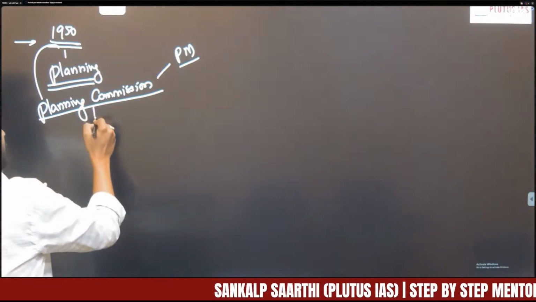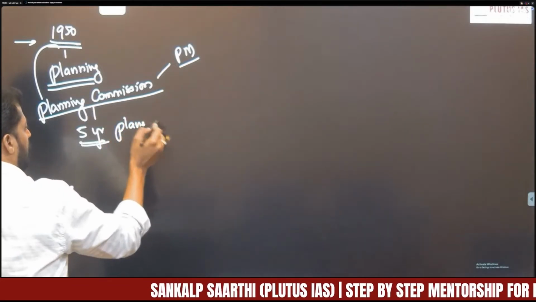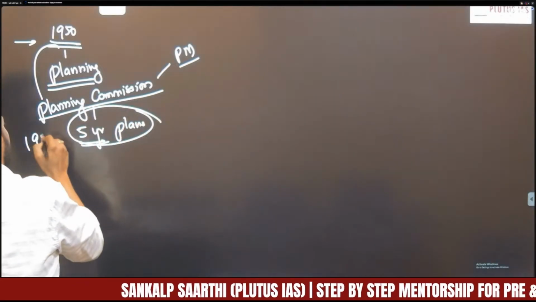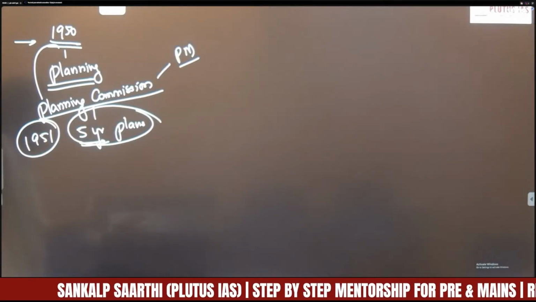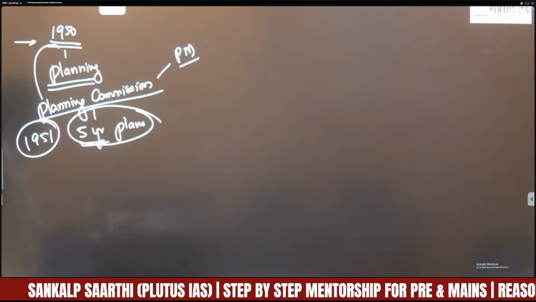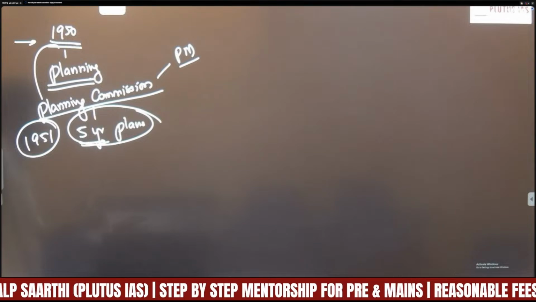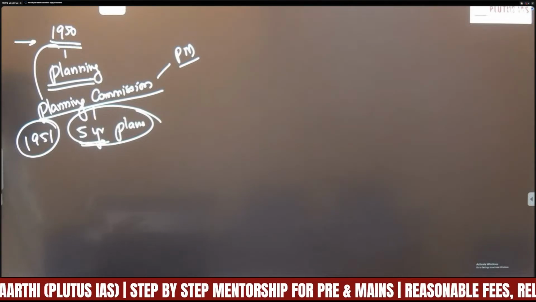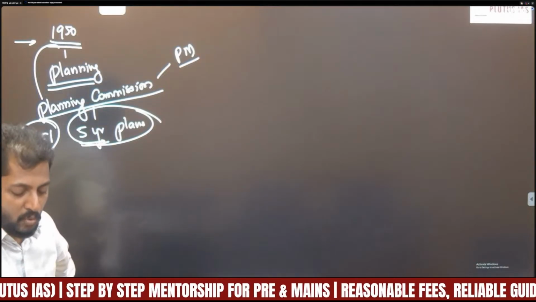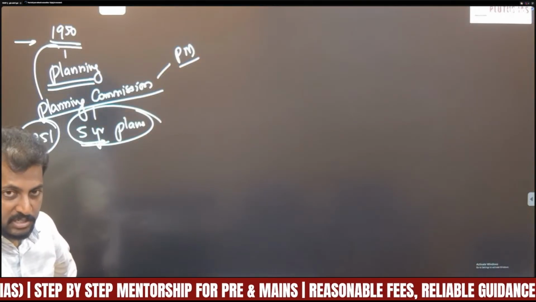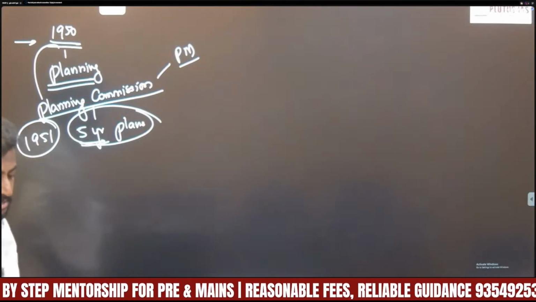So under this Planning Commission, the government adopted 5-year plans starting from 1951. Each plan had its own objectives as well as targets, and the government tried to achieve these targets set under the 5-year plans. So this is the first step towards addressing the regional imbalances. Let us see how the government has addressed these regional imbalances.